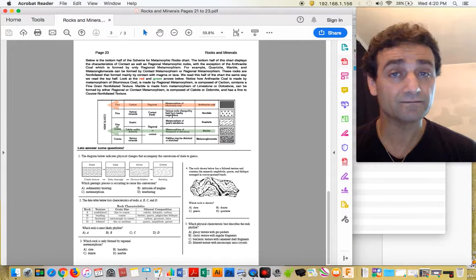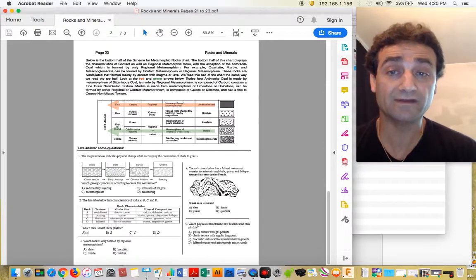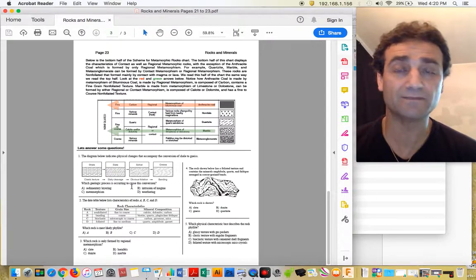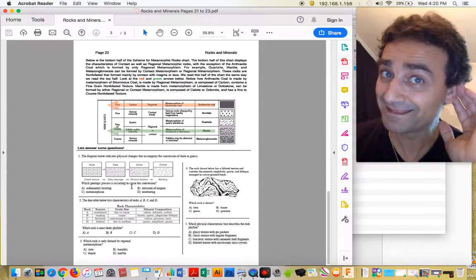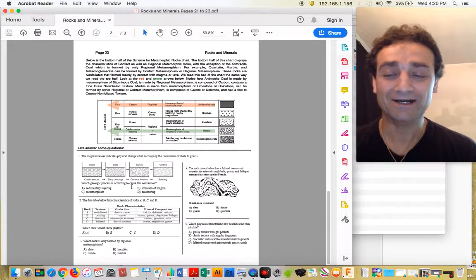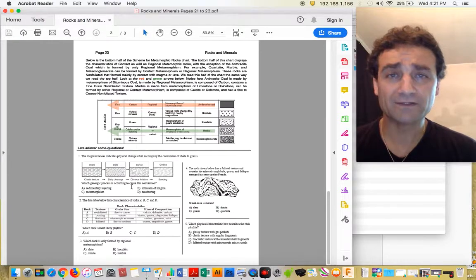So based on what you learned yesterday, based on what you're going to learn today, when you look at this chart and read this one little tiny paragraph, you can answer these 5 questions here. Answer those 5 questions. Boom, easy peasy. Lemon squeezy. Good. I heard everybody say it. So this will be due tomorrow. Easy questions, only 5 questions.